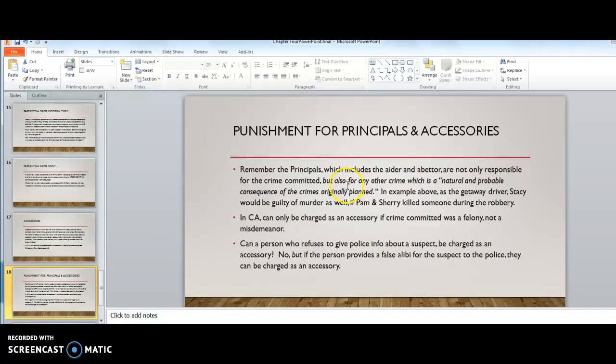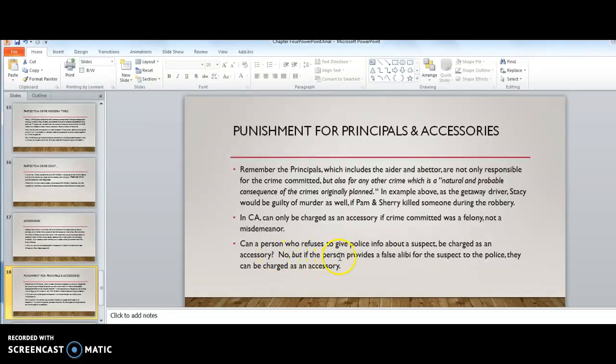Remember, the principals, which includes the aider and abettor, are not only responsible for the crime committed, but also for any crime which is a natural and probable consequence of the crimes originally planned. So, for example, Stacy being the getaway driver, she would be guilty of murder as well if Pam and Sherry killed someone during that robbery.